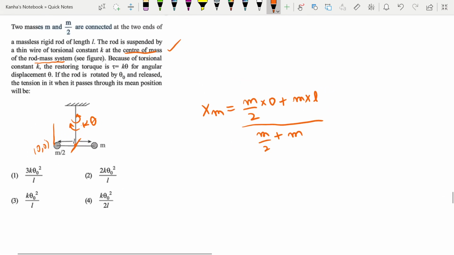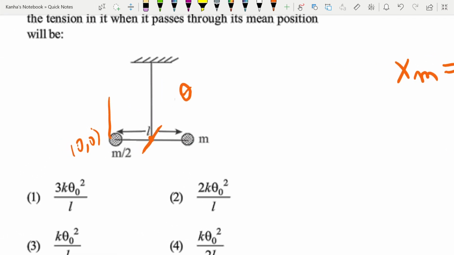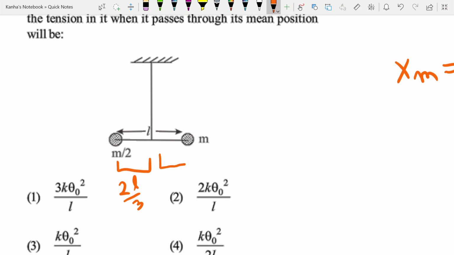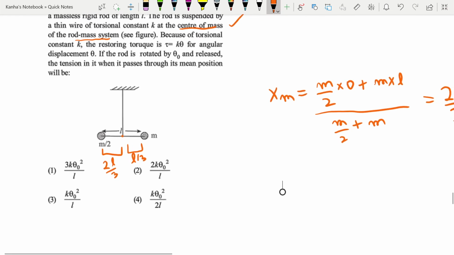So from here you can see that the center of mass is at a distance of 2L by 3 from the first point. So this distance is 2L by 3 and this distance is L by 3. So you found the point at which it is connected now. So we can proceed with the next part of the question.